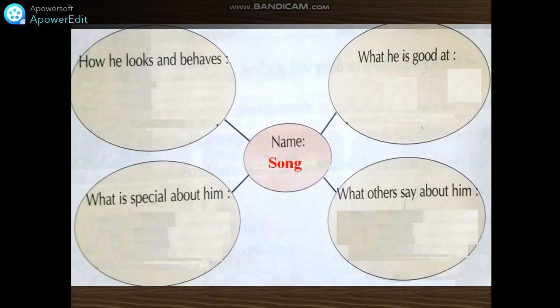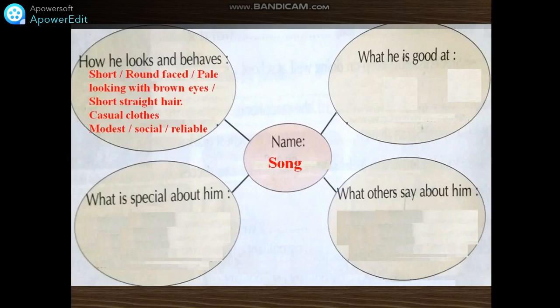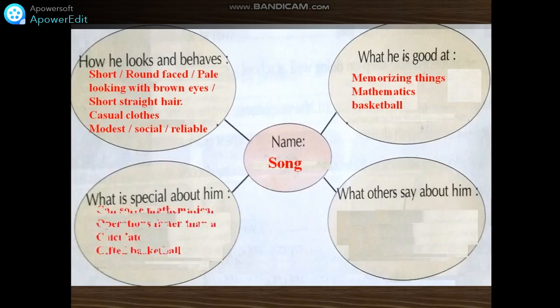Now, how he looks and behaves: short, round-faced, pale-looking, with brown eyes, short straight hair, casual clothes, modest, social and reliable. What is he good at? Memorizing things, mathematics, basketball. What is special about him? He can solve mathematical operations faster than a calculator. He is also gifted in basketball. What do others say about him?